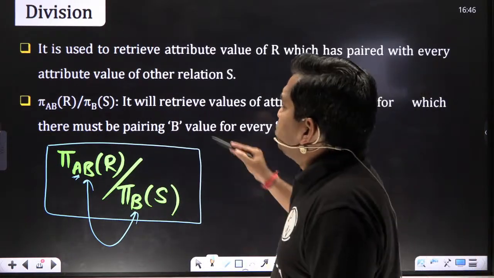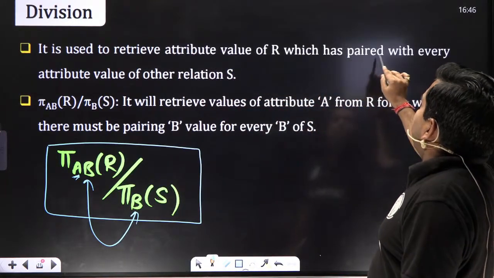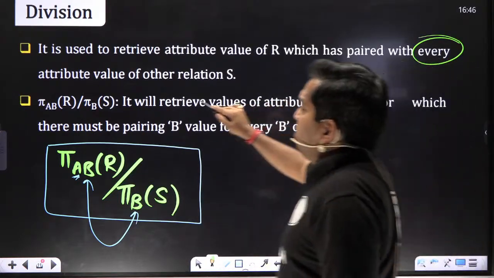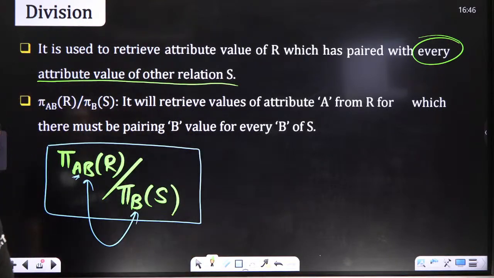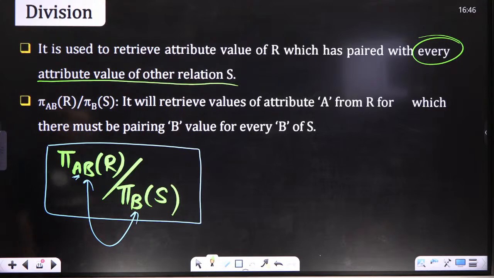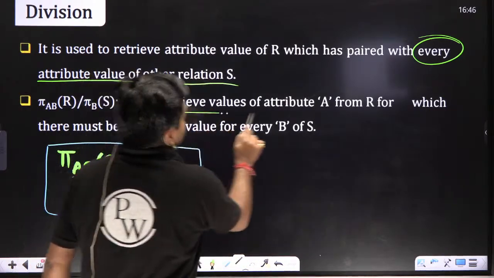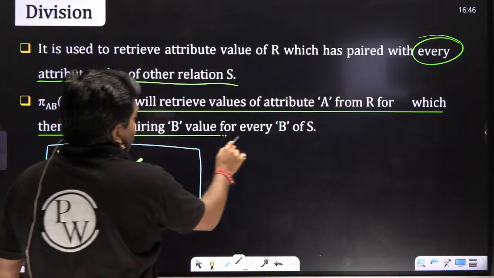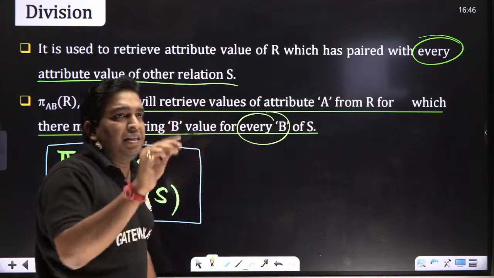Clear? So division is used to retrieve attribute values of relation R which have a pair with every value of the other attribute of relation S. For example, pi AB from R divided by pi B from S will retrieve the value of attribute A from R for which there must be pairing for every value of B. For example, listen carefully.